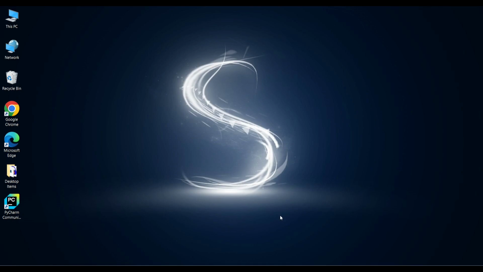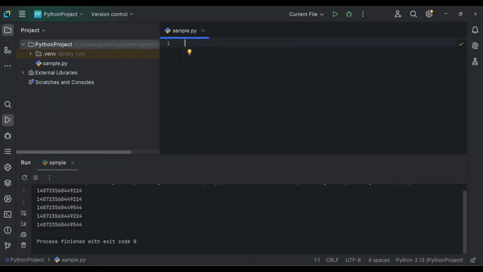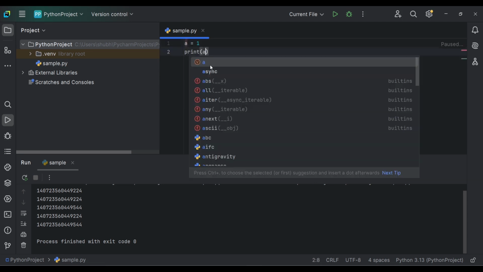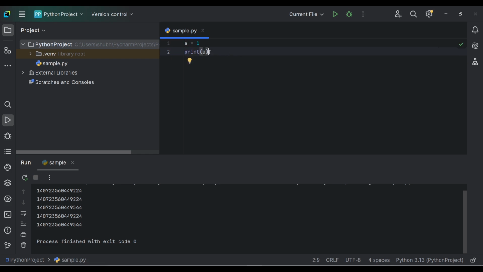Now let's create the variable. So this is a sample.py Python file. Here we will try to create variables. A variable can only contain alphanumeric characters and underscores. So we will first create a variable with name a, and we will assign an integer value 1. Now we will try to print the value of the variable a. So this is how we print the values of variables. So print, then the variable name.